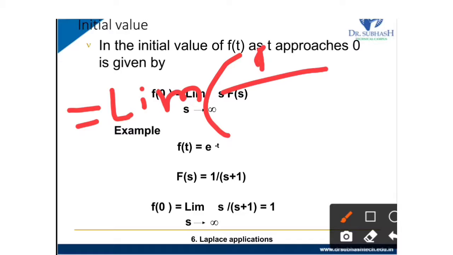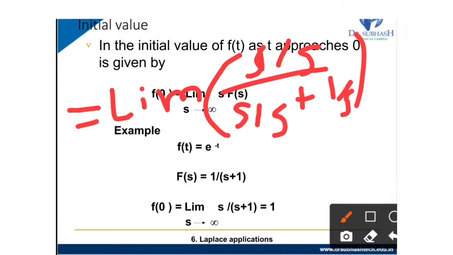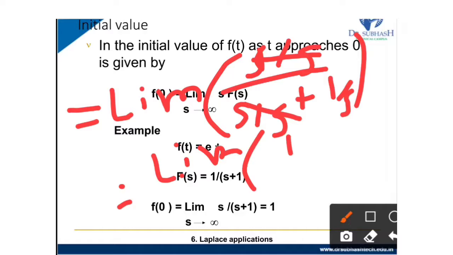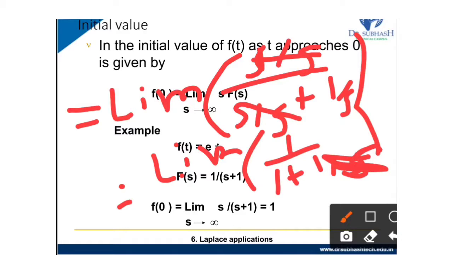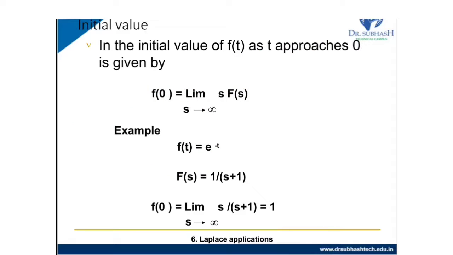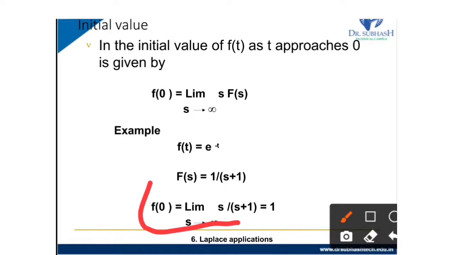So I will write here s by s, divided by s plus 1 by s. So s by s cancels, and it is limit 1 upon 1 plus 1 upon s. Now we put s equal to infinity, so 1 upon s becomes 0. So 1 divided by 1, we get the answer 1. So f(0), limit s tends to infinity s upon s plus 1, is 1.